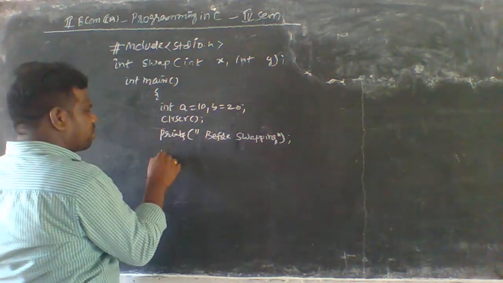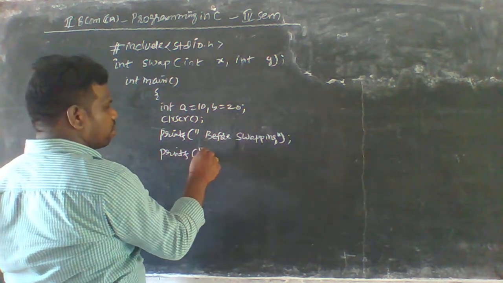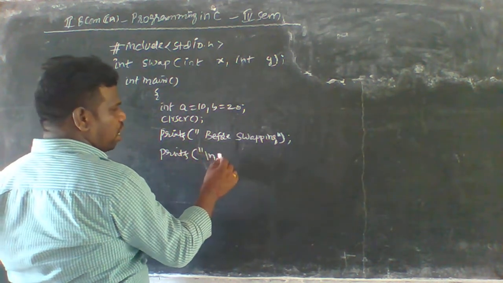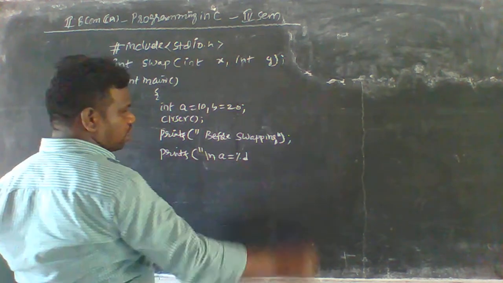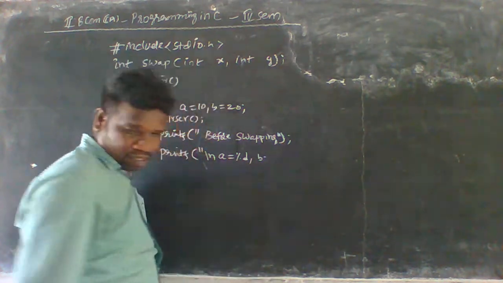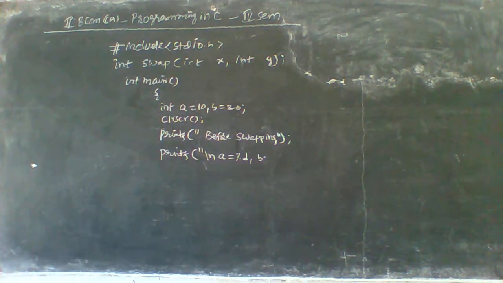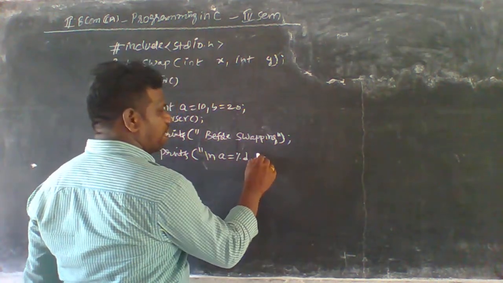Before swapping these values are the same here. printf, we have to use backslash n for a new line, and a is equal to percentage d, comma, b is equal to percentage d. We have to give the space between them, and use a here.